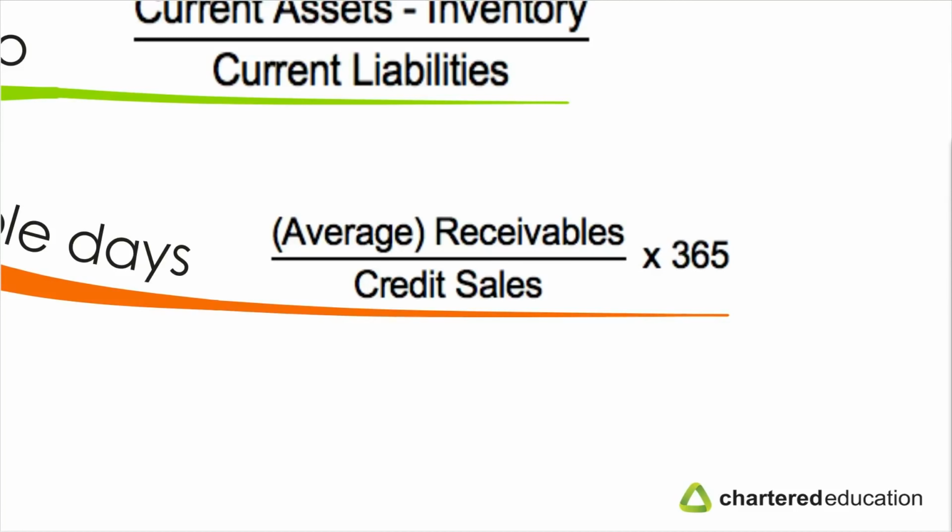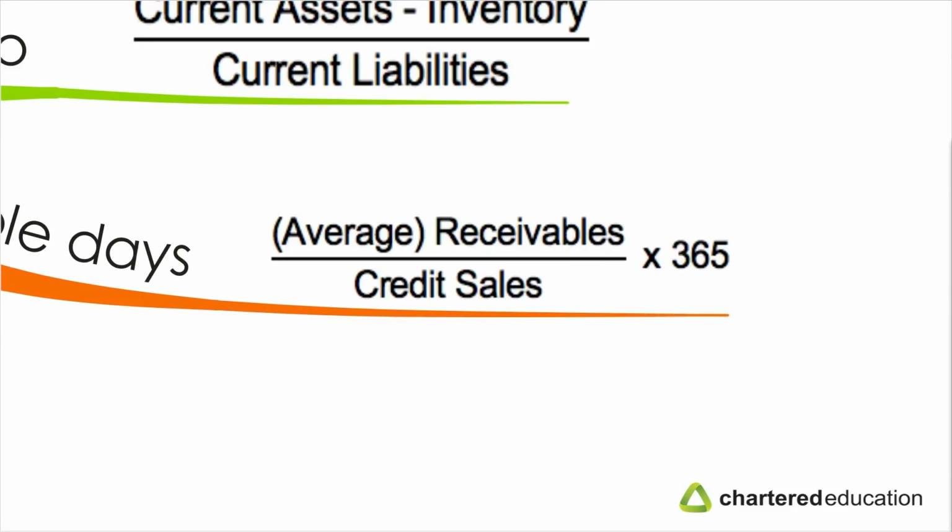Because a company may sell the goods on credit and wait for the customer to pay it. Sometimes this might be 30 days, sometimes it may be 60 or 90 days. And some places this could be cash. If you have a supermarket, customers will pay you cash. There will be very little credit sales.